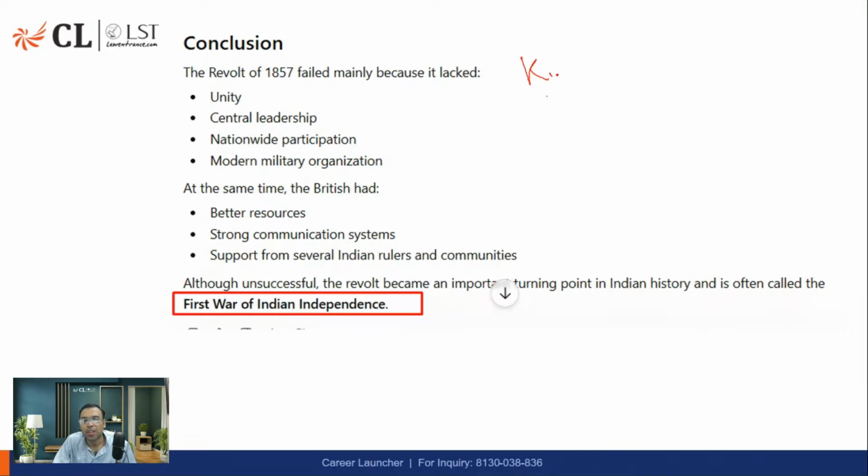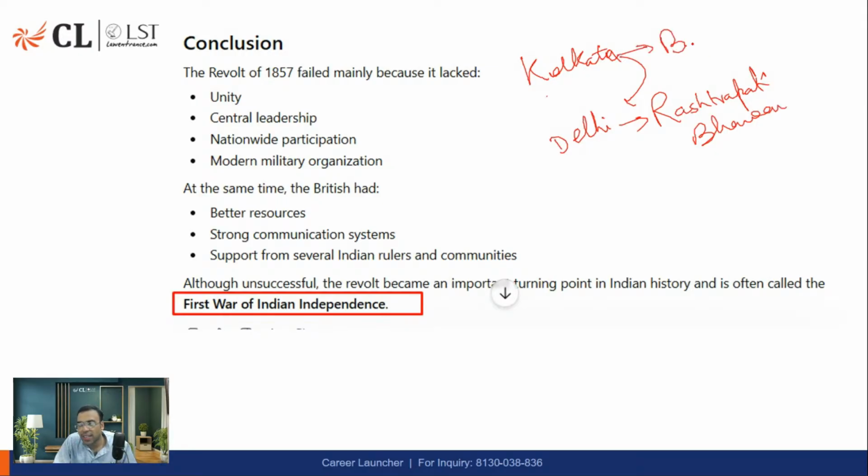So before 1911-12, it was Kolkata or Calcutta, you can say. After that, they shifted to Delhi. So Delhi में what we call today as Rashtrapati Bhavan, है ना. At that time, it was Viceroy's building. ठीक है. Kolkata में it was called as Belvedere House. This was asked in the exam. ठीक है. CLAT 2023 asked this question.